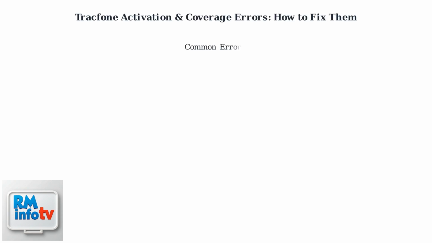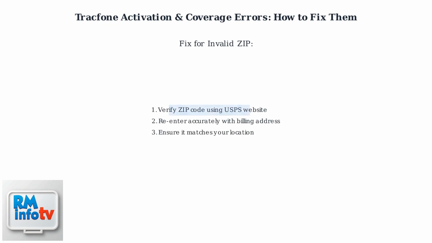Tracfone activation and coverage errors are common but fixable. Let's look at the main issues and how to resolve them. For an invalid zip code error, start by verifying your zip code on the USPS website. Then re-enter it accurately during activation, making sure it matches your billing address.